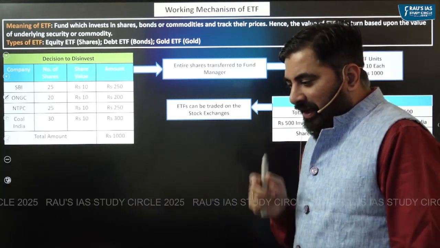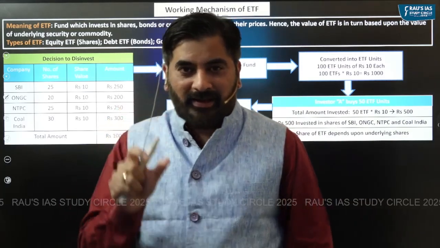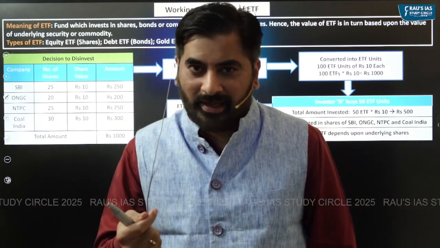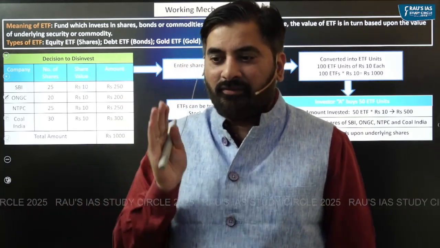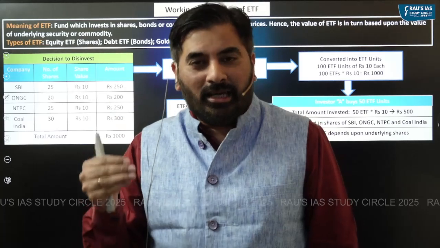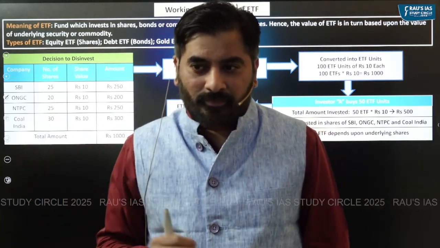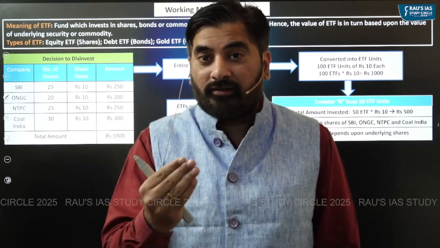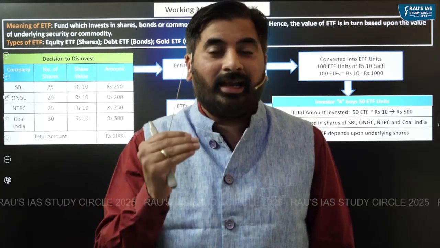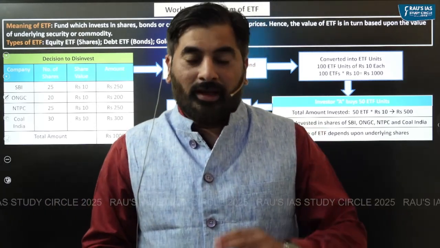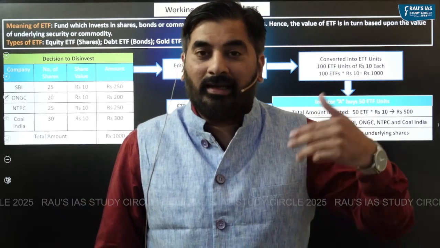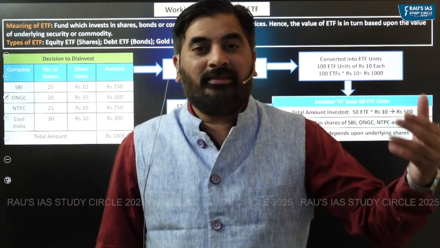Based upon which particular asset the fund is investing money in, exchange traded funds can be broadly categorized into three types. If the exchange traded fund is investing in shares, the example that we have seen, then we will call it equity based ETF. The fund can invest in bonds issued by different companies. In that case, we would call it debt based ETF. The fund could invest in physical gold. If it invests in physical gold, then it will be considered as gold based ETF.